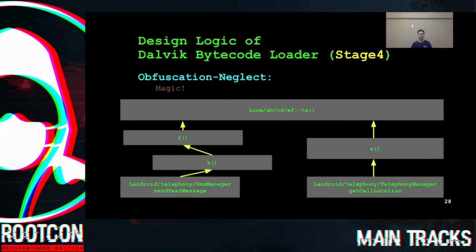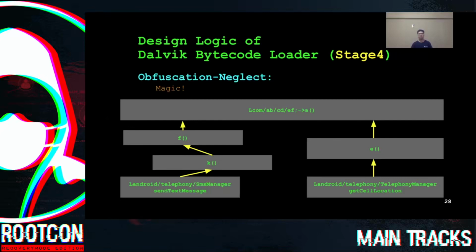Here is the example. When applying obfuscation techniques, native API sendTextMessage is called by function K, and function K is called by function F. The other native API, getCellLocation, is called by function E. And both function E and F share the same parent function, A. You see, if you start reading the decompiled source code of A, it will be hard to figure out what is going on there.